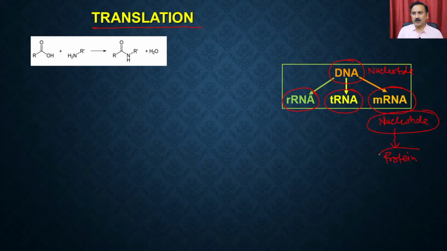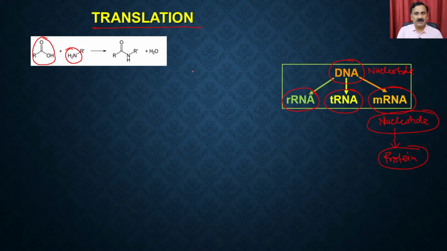As you recall, when we were discussing proteins, they are polymers of amino acids, where the amino acids are linked to each other by a peptide linkage. What you can see here is that if you have two amino acids, one with the carboxyl group and the other with the amino group, when these two groups are combined, they are joined by a peptide linkage, and this is a process that is achieved during translation.